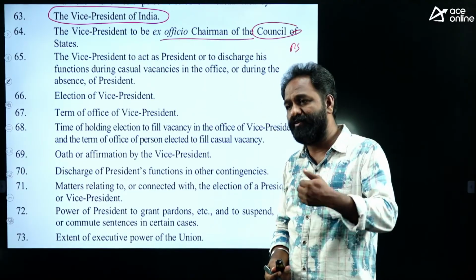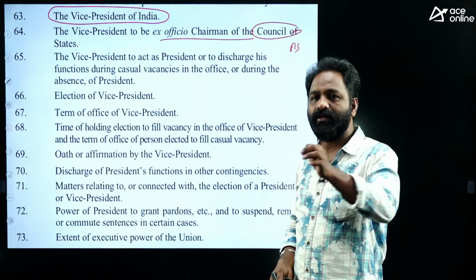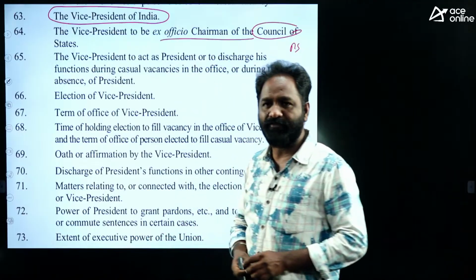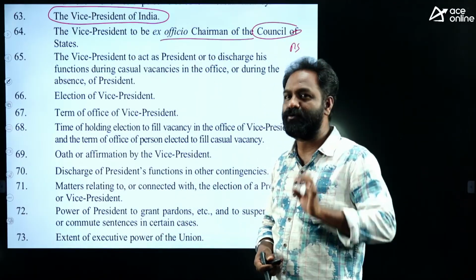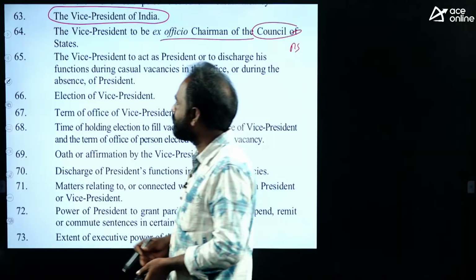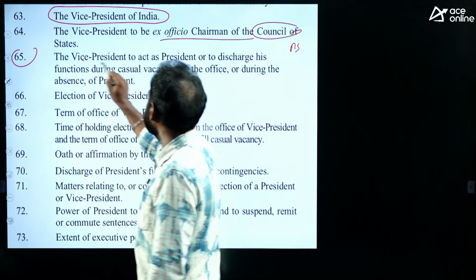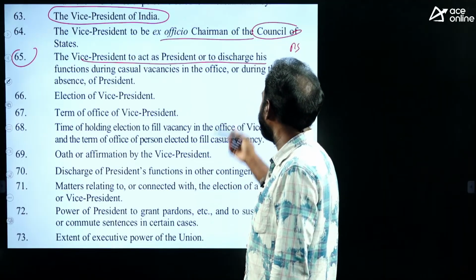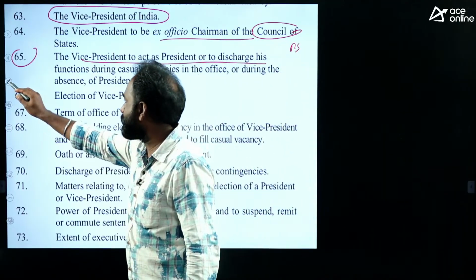That means whoever is Vice President of India will work as the Rajya Sabha chairman. Is it clear? As you know, the Vice President of India gets a salary as Rajya Sabha chairman, not as Vice President. Next, Article 65: the Vice President acts as President and discharges the functions during casual vacancies in the office, and during the absence of the President.